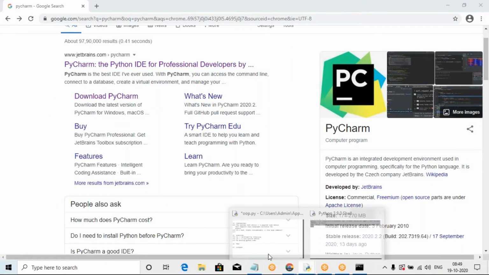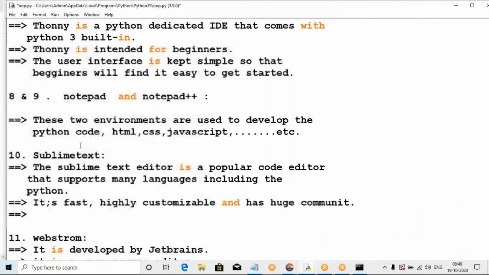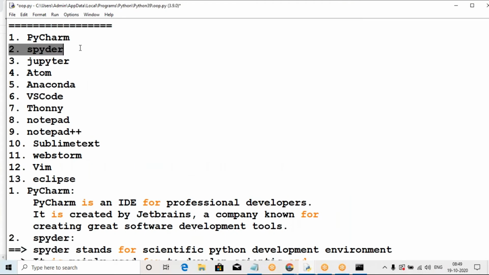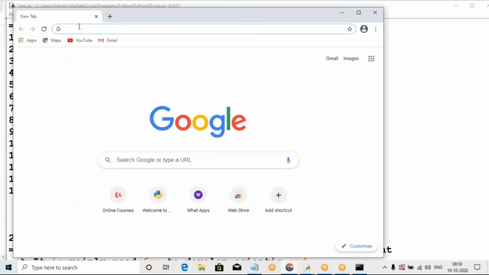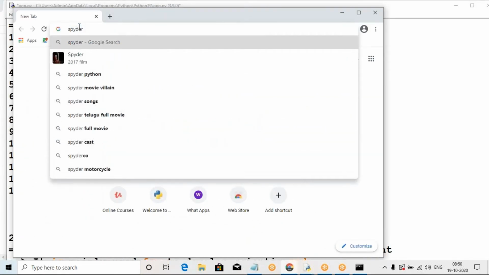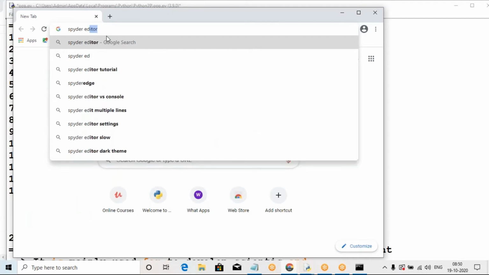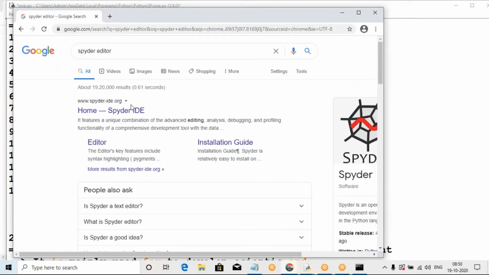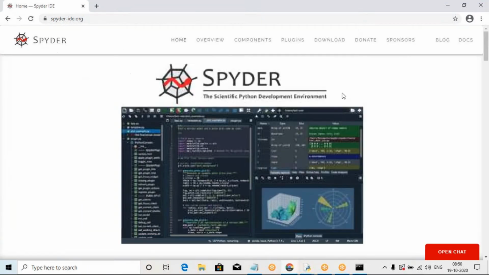The next one is Spyder. So download Spyder also. This is for Spyder, the Spyder IDE, not the movie, the Spyder editor. You can use the Spyder editor. So this is our Spyder editor, spyder-ide.org. What is the Spyder editor? You can download it.